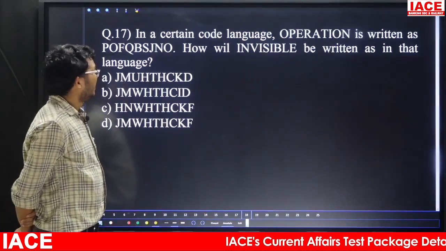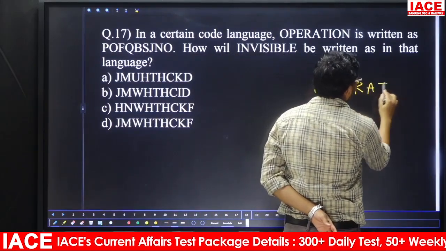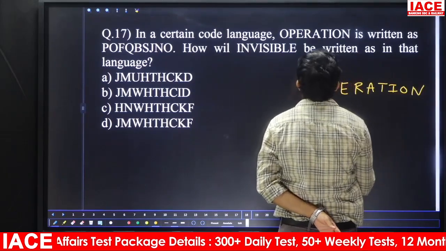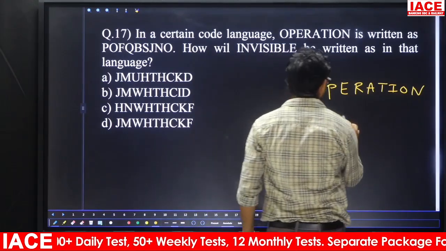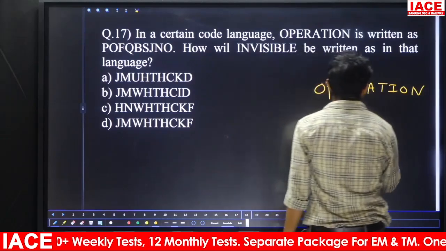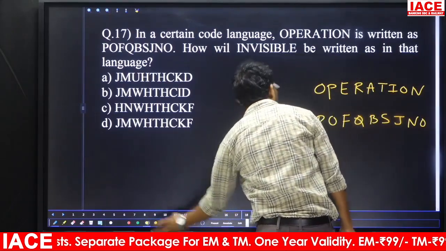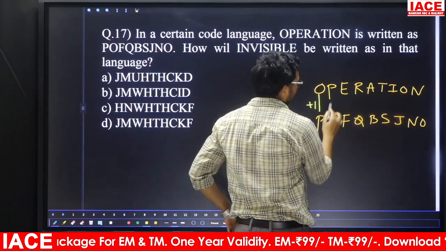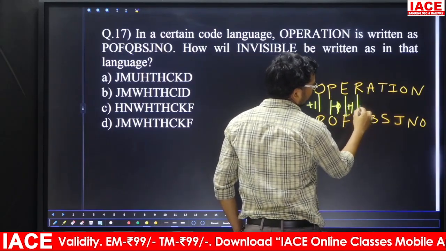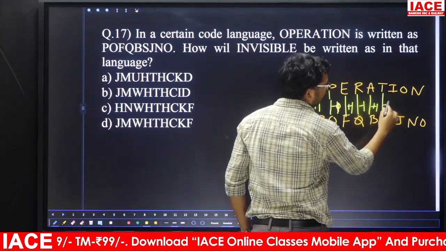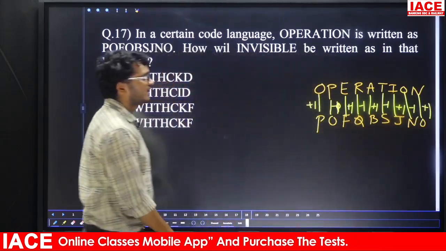Question number 17. In a certain code language, OPERATION is written as PO, next FQ, next BS, JNO. Friends, once observe what the logic is here. O and P, logic is plus 1, P and O minus 1. Next, E and F plus 1, R and Q minus 1. So plus 1, minus 1, plus 1, minus 1, plus 1. That means your logic is plus 1, minus 1, and so on.